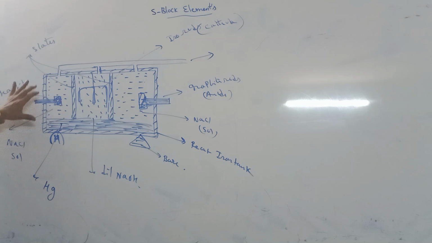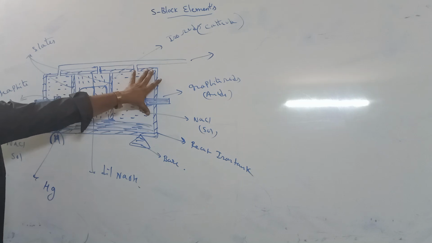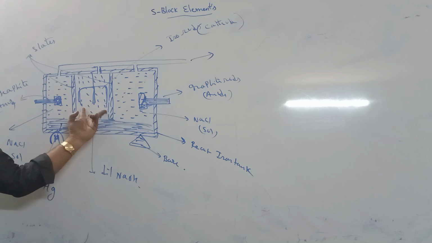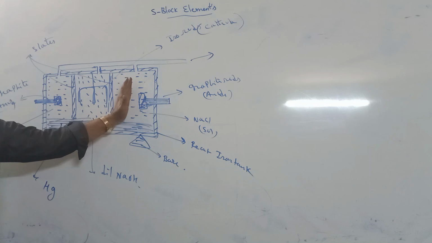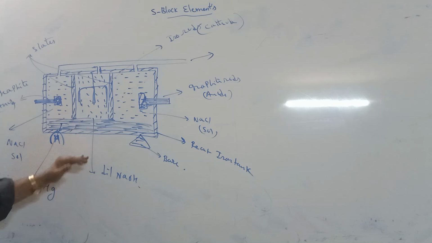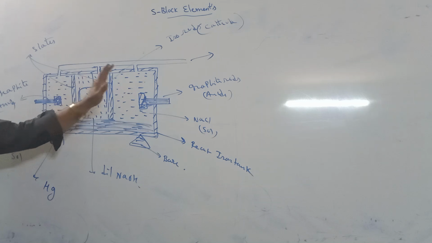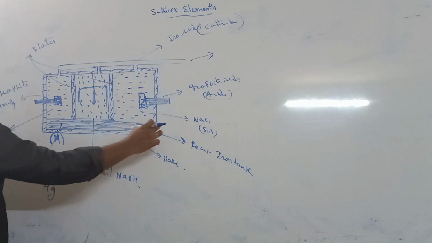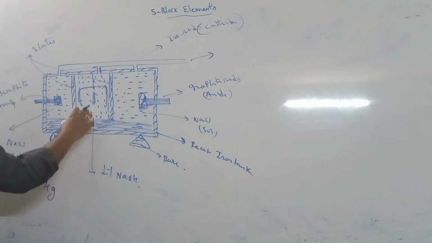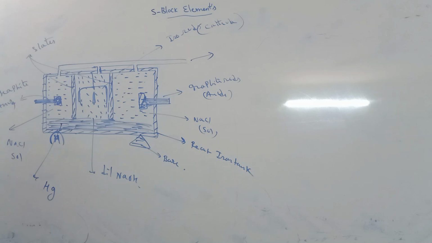This is the Castner-Kellner process diagram. Let me repeat once again. In this process, take a rectangular iron tank. This tank is divided into three compartments by two slates. The bottom of the compartments is filled with mercury. The outer compartments are filled with NaCl solution. The middle compartment is filled with dilute NaOH solution.